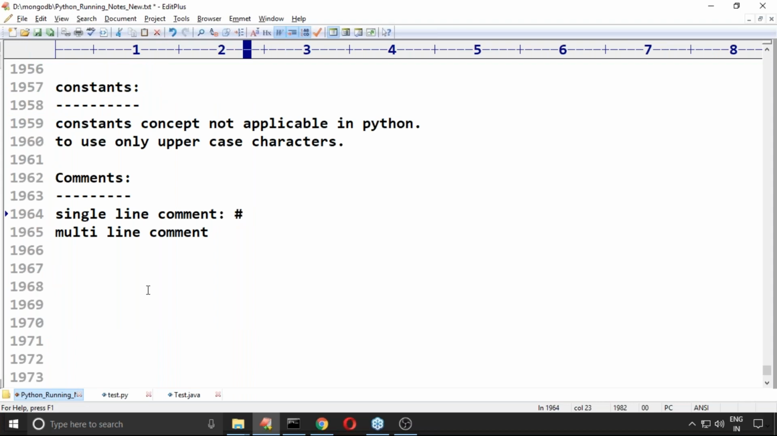Yes, friends, is everyone in a position to understand? What is a single line comment? What is a multi-line comment? Okay, so, single line comment.